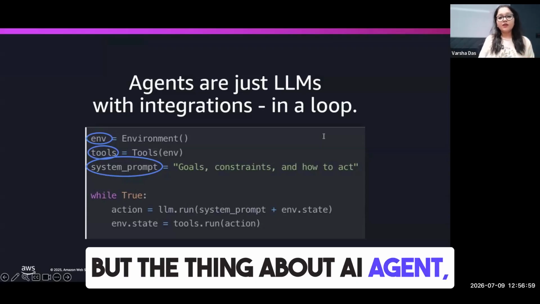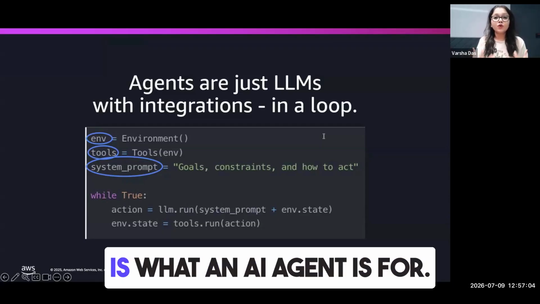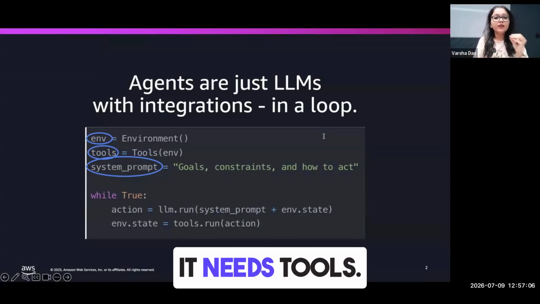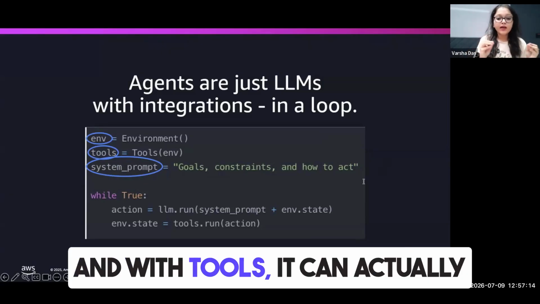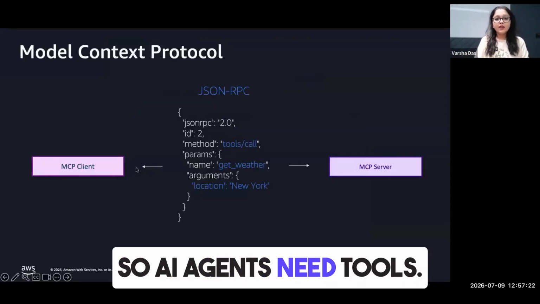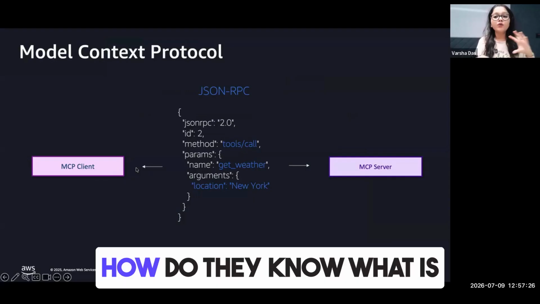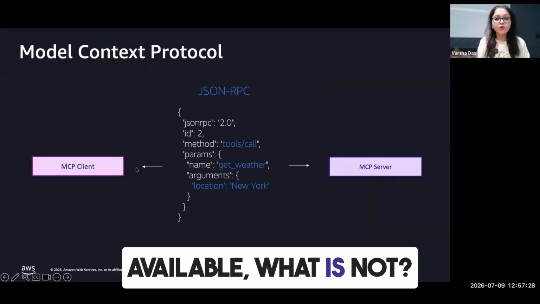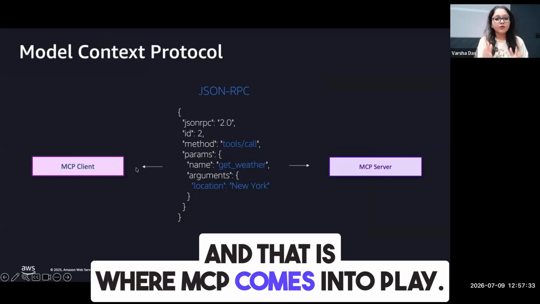But the thing about an AI agent, as you can understand, is if it needs to take action, which it has to, because that is what an AI agent is for, it needs tools. Without tools, agents just become chatbots. And with tools, they can actually do things in the real world. So AI agents need tools. And how do agents find those tools? How do they know what is available, what is not, what the inputs are, what they'll get back? And that is where MCP comes into play.